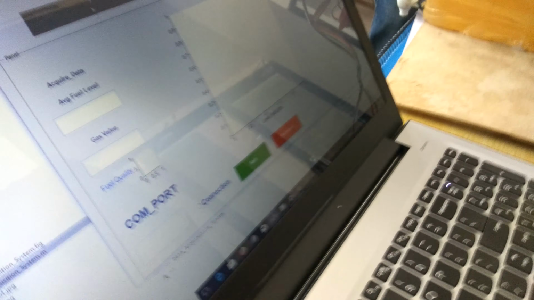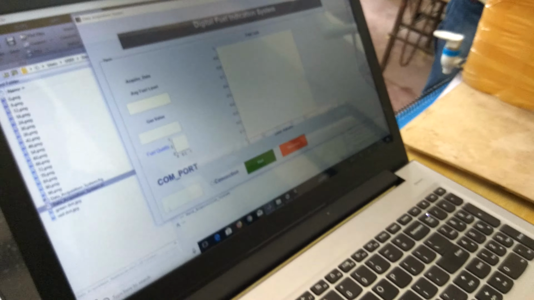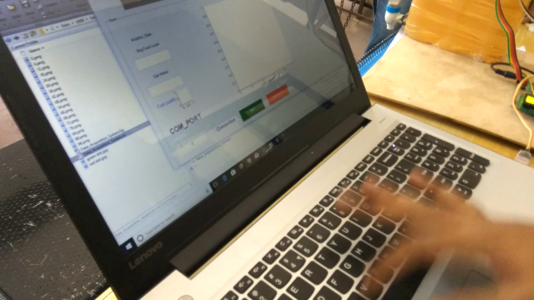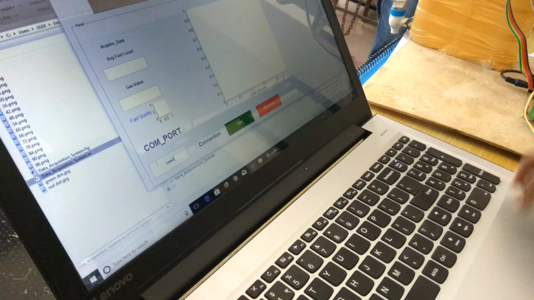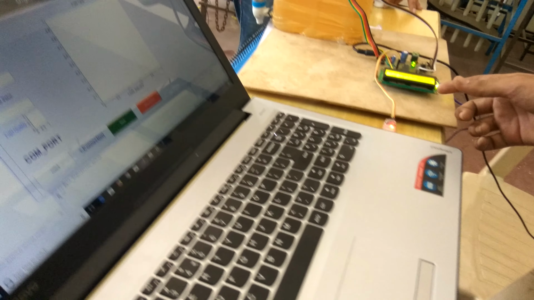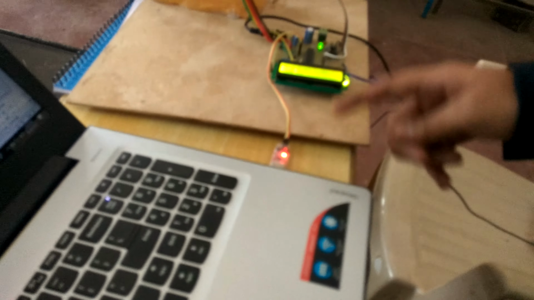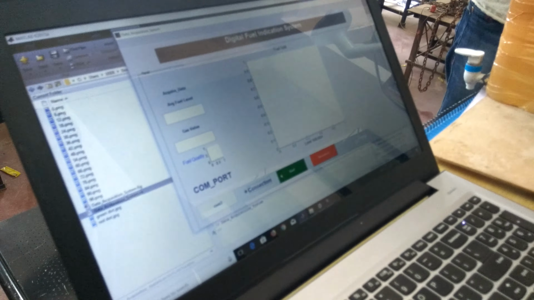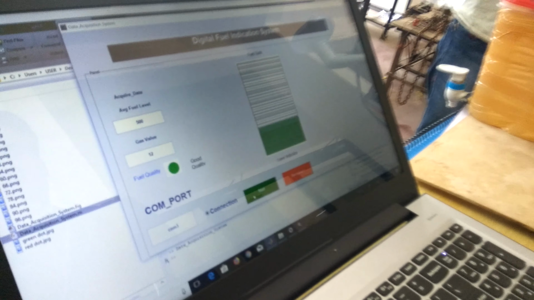As it executes, we have to put in the serial COM port value and click on connection. As the connection establishes, the USB to TTL converter starts fetching the data from the AVR, and we have to execute it.